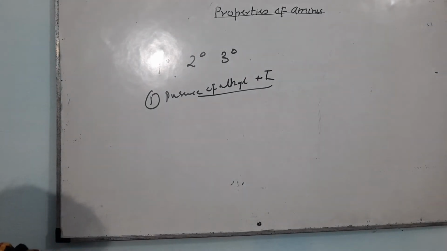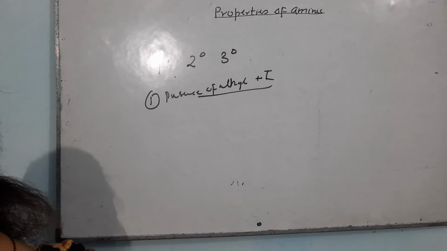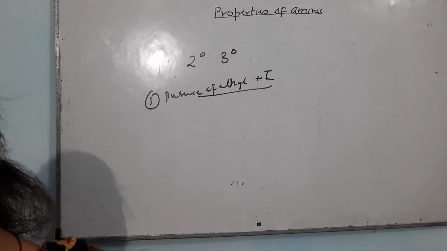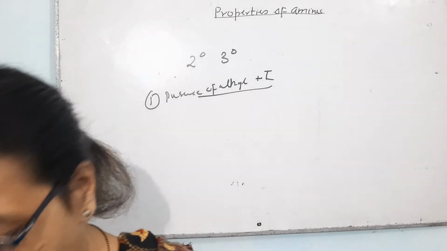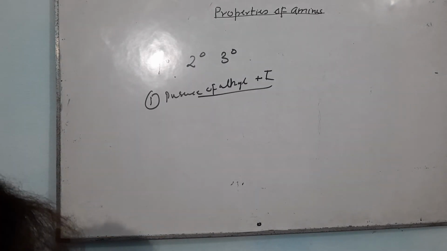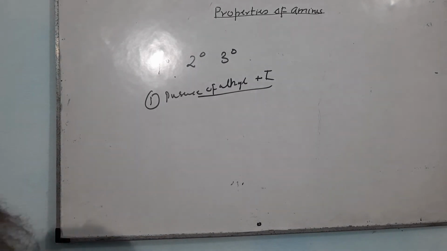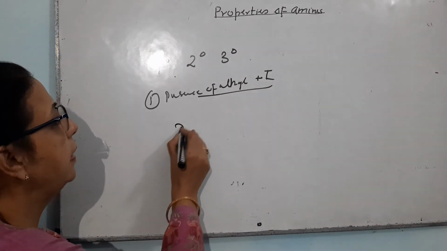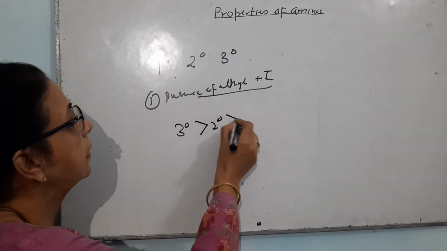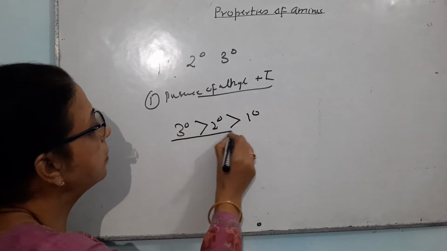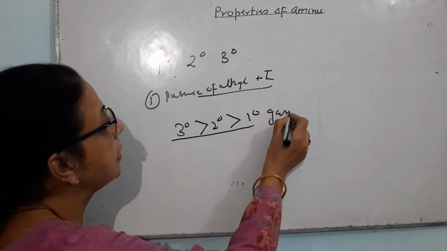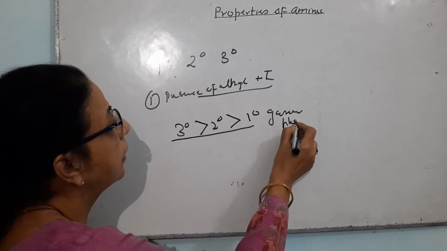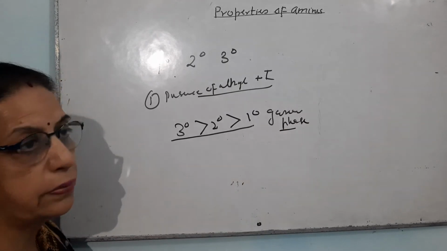So, if we only say the tertiary amines have more alkyl groups, then according to the theory, it will have the maximum plus I effect. Now, if we see the order of basicity, it is tertiary, secondary and primary. But this order is only found in the gaseous phase.